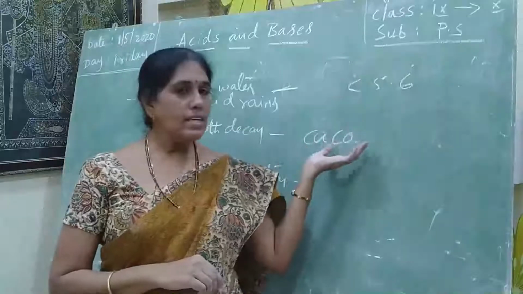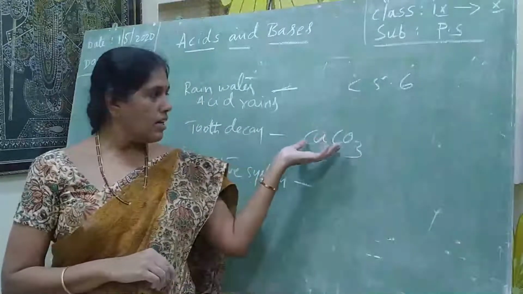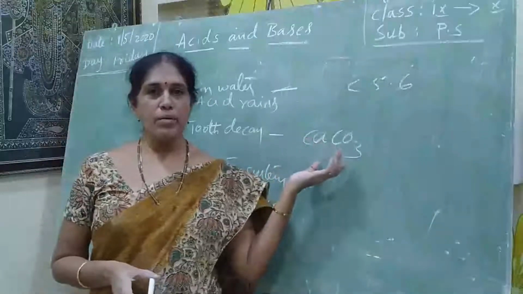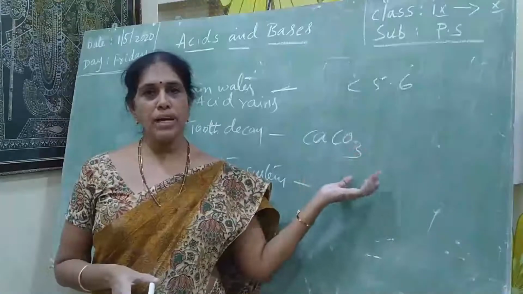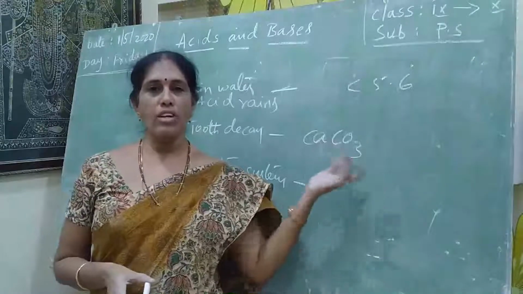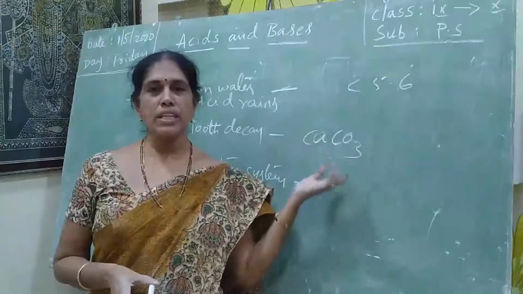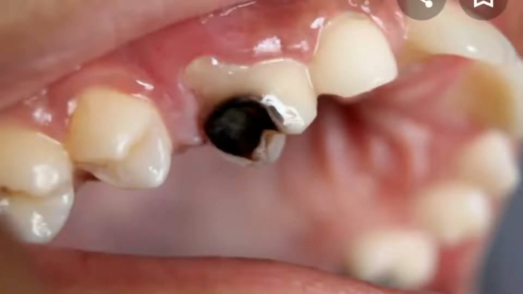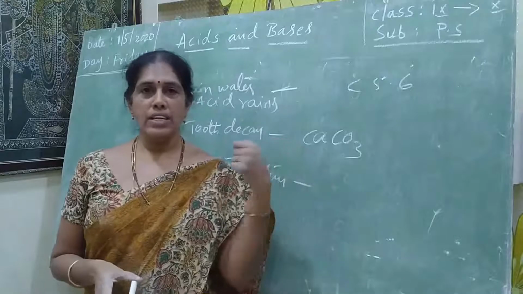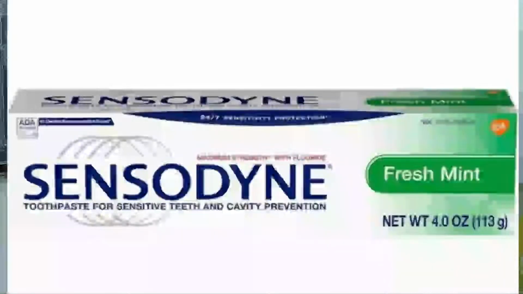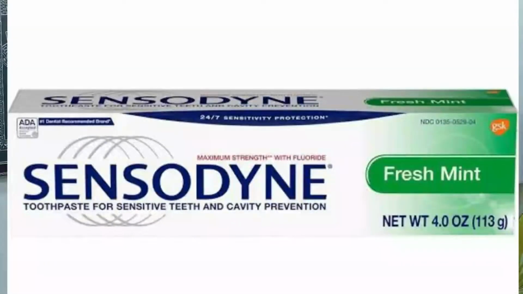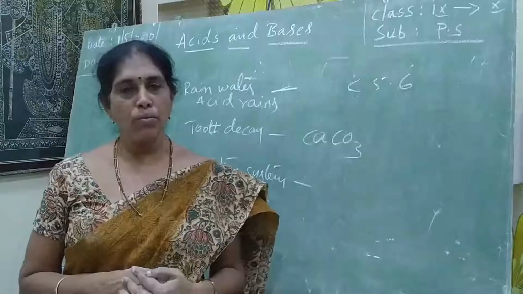So tooth enamel is made of calcium carbonate, and calcium carbonate is corroded by strong acid. In our mouth, this acid is produced by the fermentation of carbohydrates. To neutralize it, we brush with toothpaste. Toothpaste is a basic material, so it will neutralize the acids produced in our mouth.